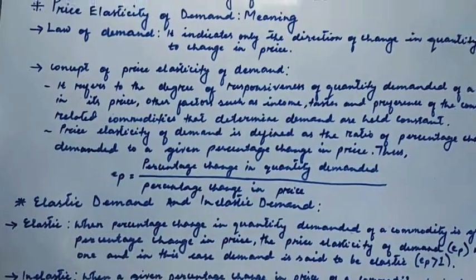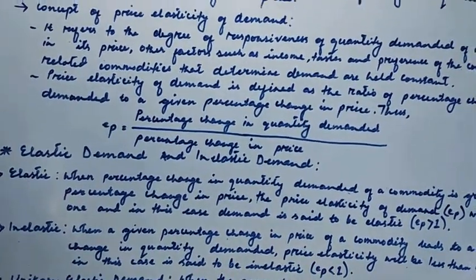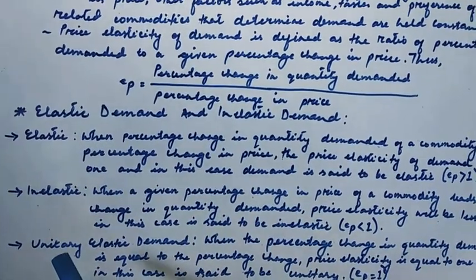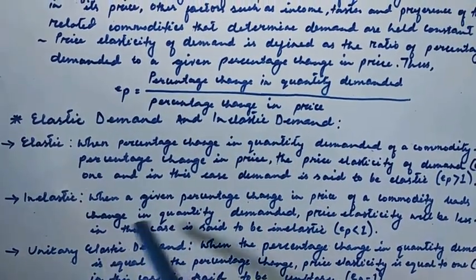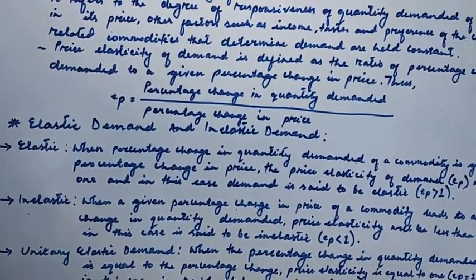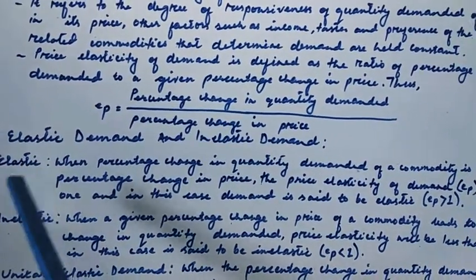Under this elasticity, there are mainly three types: elastic demand, inelastic demand, and unitary elastic demand. Let us first see what is elastic demand.